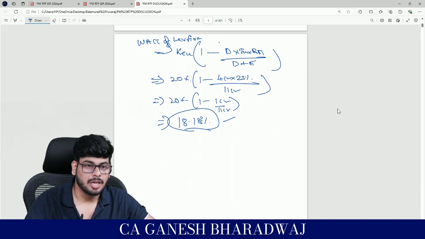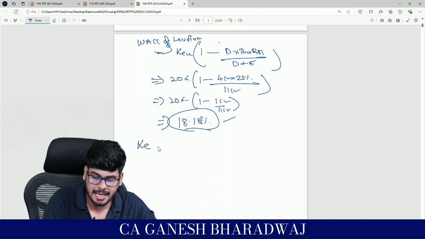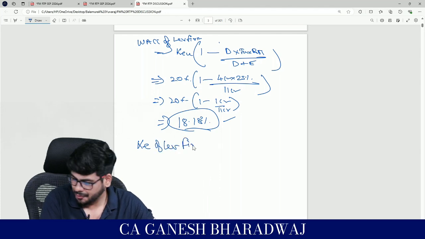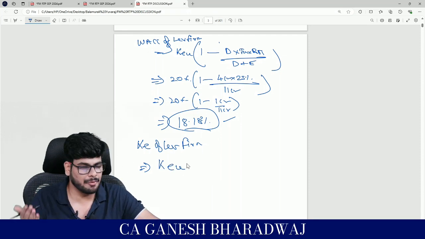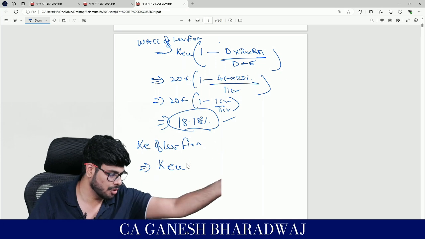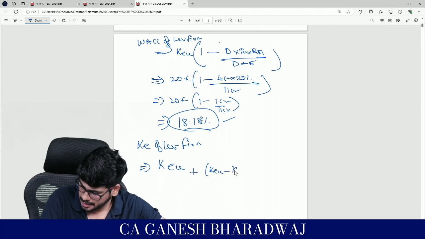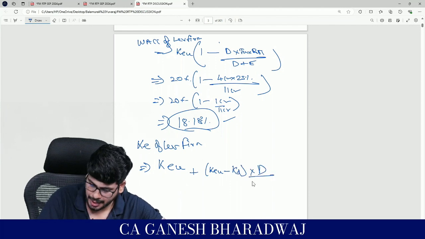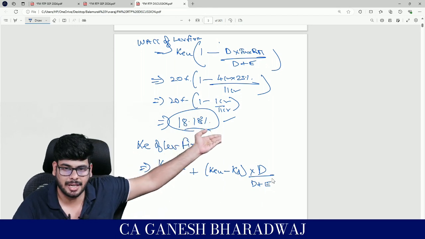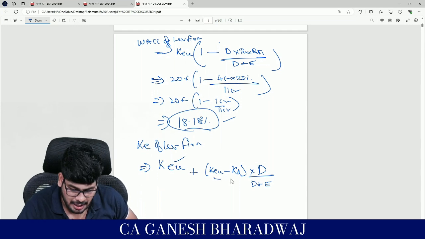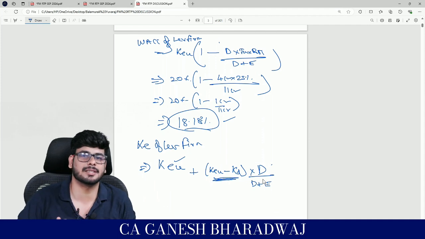Fine. Now this guy Modigliani Miller goes on to derive one more formula. He says KE of a levered firm. The base is always KE of the unlevered firm, plus KEU minus KD into D by D plus E. This is similar to that trading on equity that I told you: the base plus whatever incremental you get on the debt value divided by the total capital employed. Guys, clear with this, right?